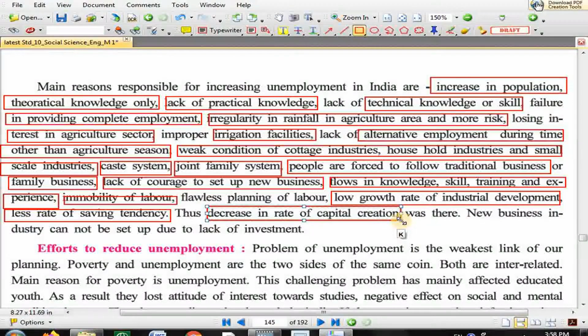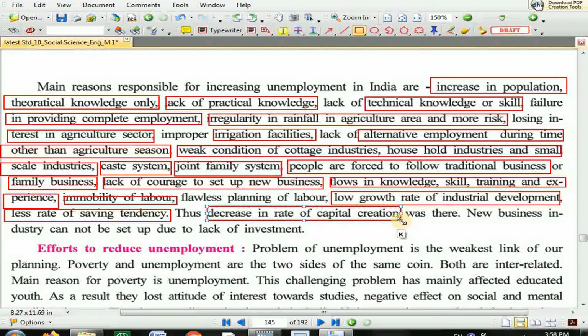So here there will be a decrease in the rate of capital creation. Then new business and industry cannot be set up due to lack of investment, because you are not able to get a loan from the bank. New business cannot start. That's why employment cannot be generated. So these are the reasons for increasing unemployment in India.